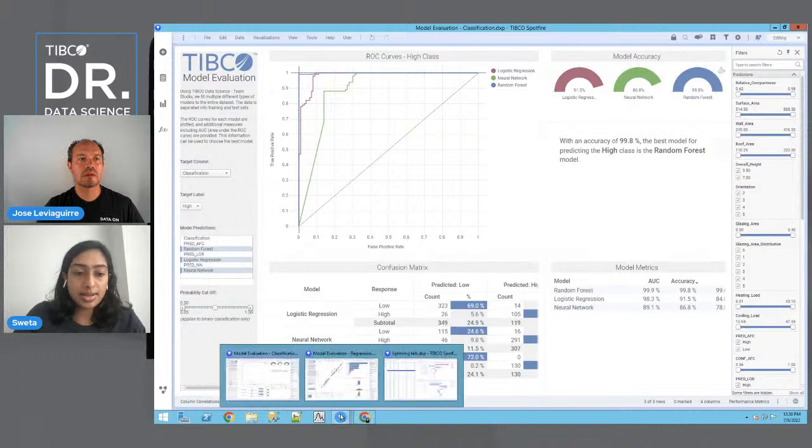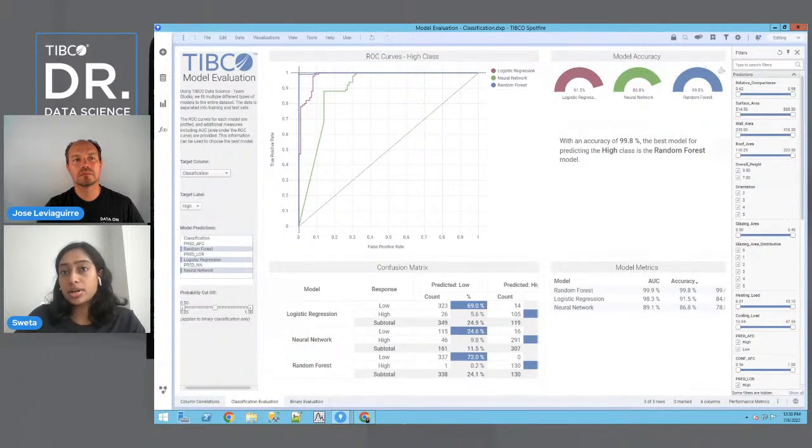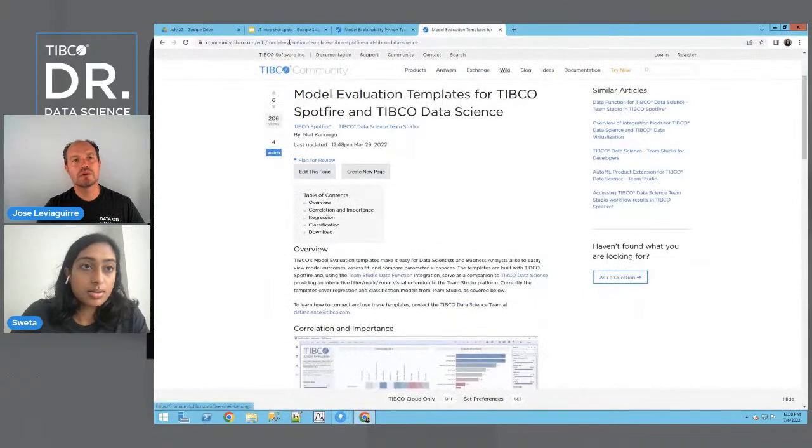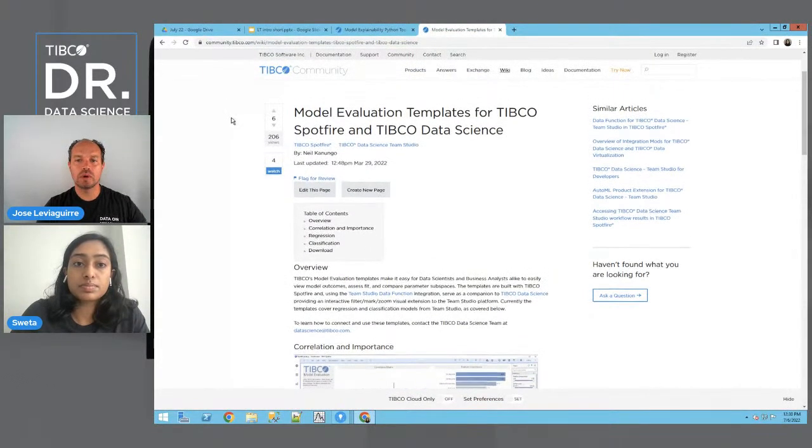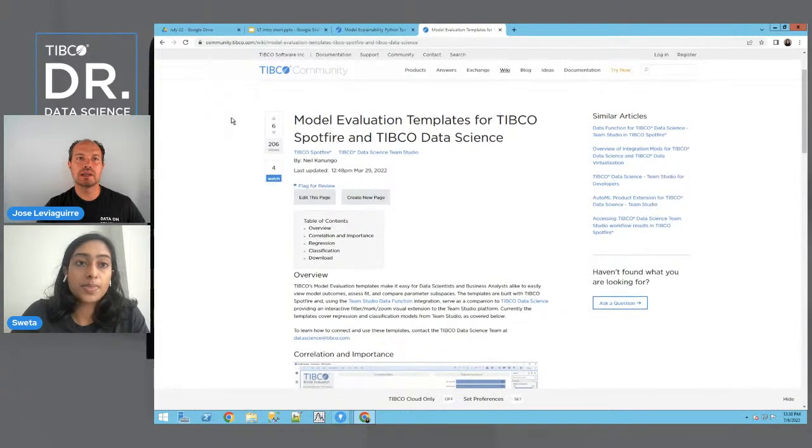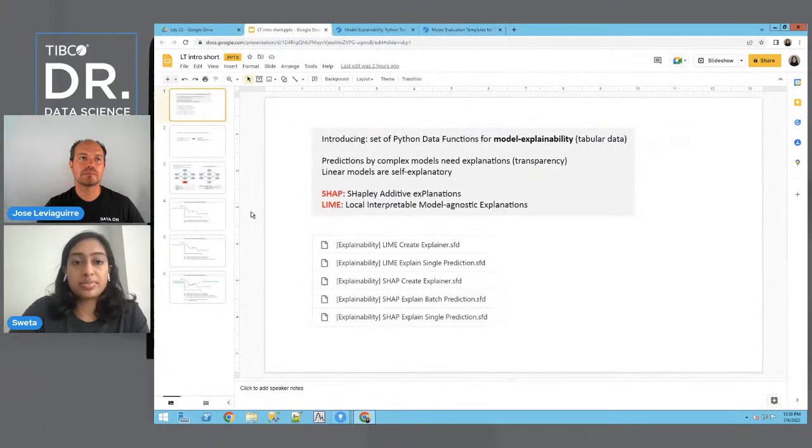So with that said, I'm going to go ahead and switch over to the other half of today's component, which is going to be on model explainability. Okay, so we did the model evaluation, and now we're going to do the model explainability. Yeah, so let me go ahead and start off with a few slides.